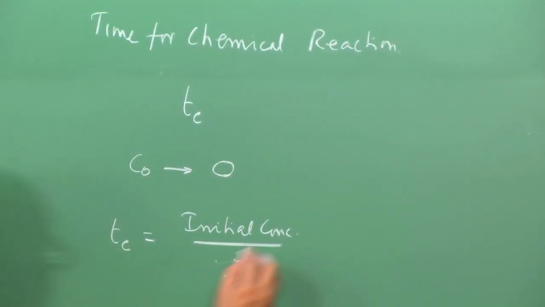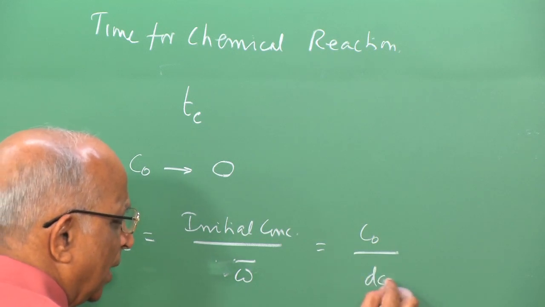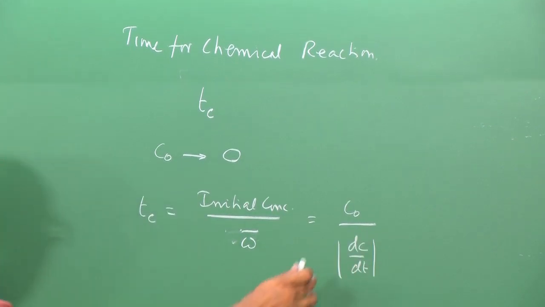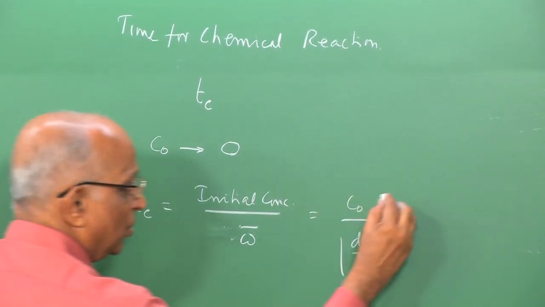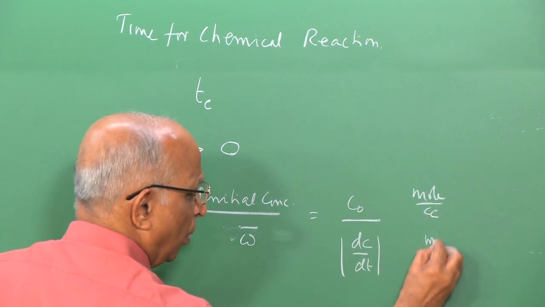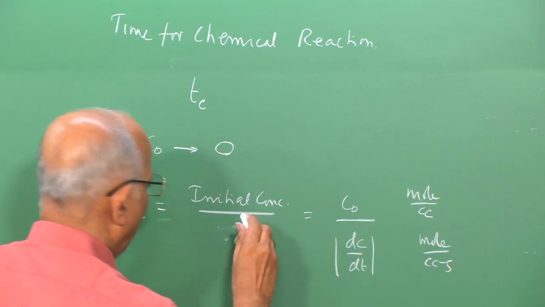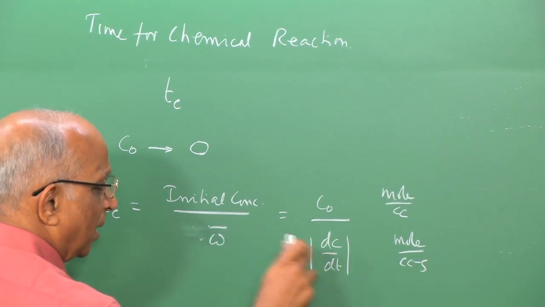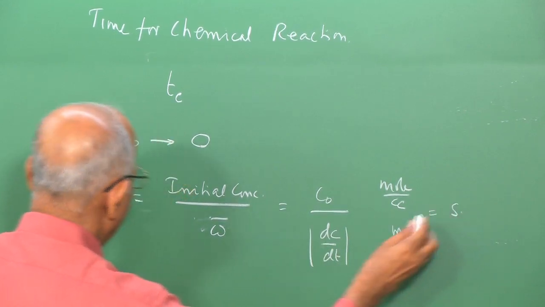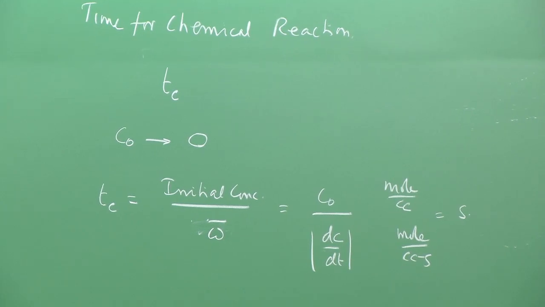Rather, I can put this down as equal to C naught, which is the initial concentration, divided by dC by dt. Let us not look at the sign. C naught has units of mole per cc, this has units of mole per cc second, and therefore, the unit of initial concentration divided by the mean reaction rate comes out to be second, and that is the chemical reaction time. Can I get a value for this?